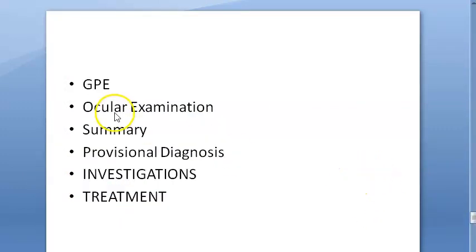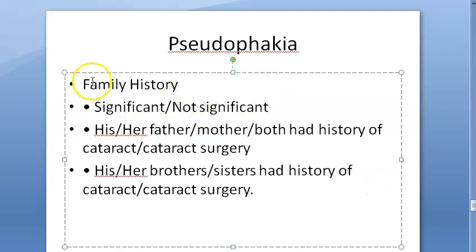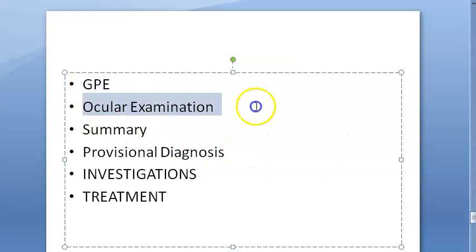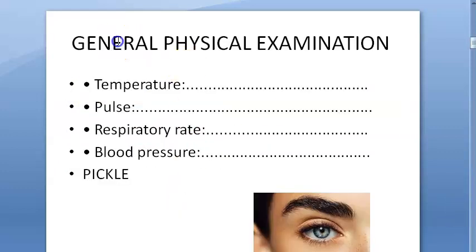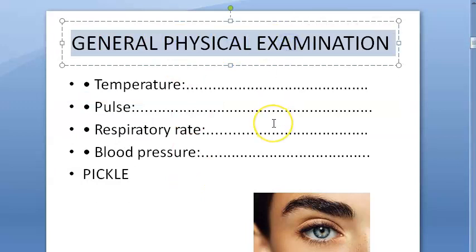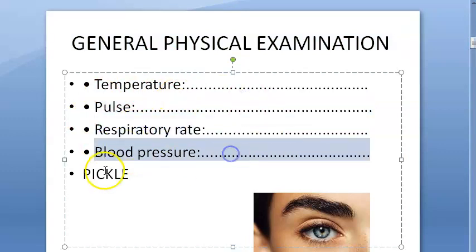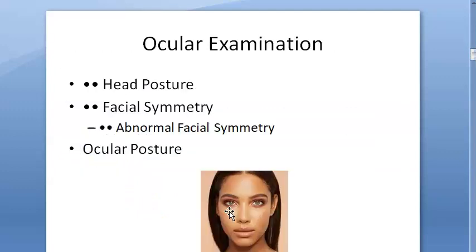So what next, guys? After history taking, family history over. So now let us move to general physical examination, then ocular examination. This is what we have to do, right? General physical examination, you will say whether the person is well-nourished, well-oriented, time, place, person. Now, what's the temperature, pulse, respiratory rate, blood pressure, pallor, icterus, cyanosis, clubbing, lymphadenopathy, edema, all that.